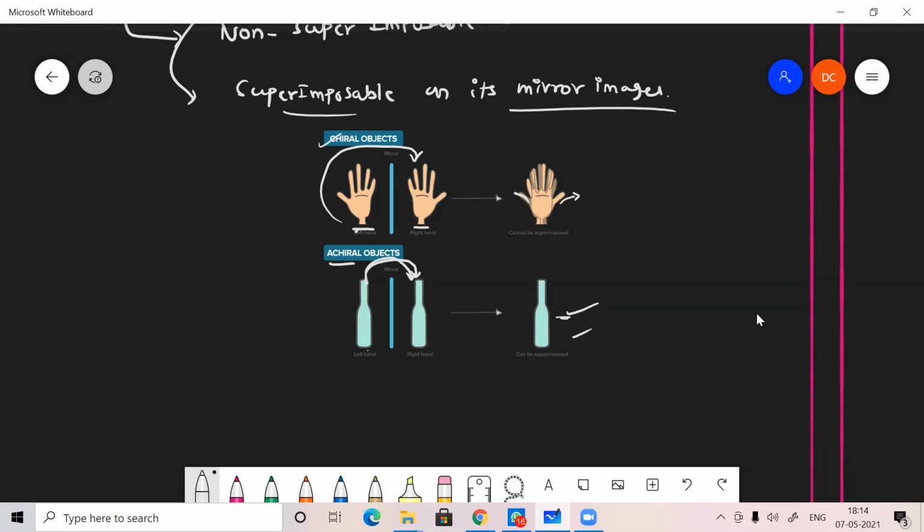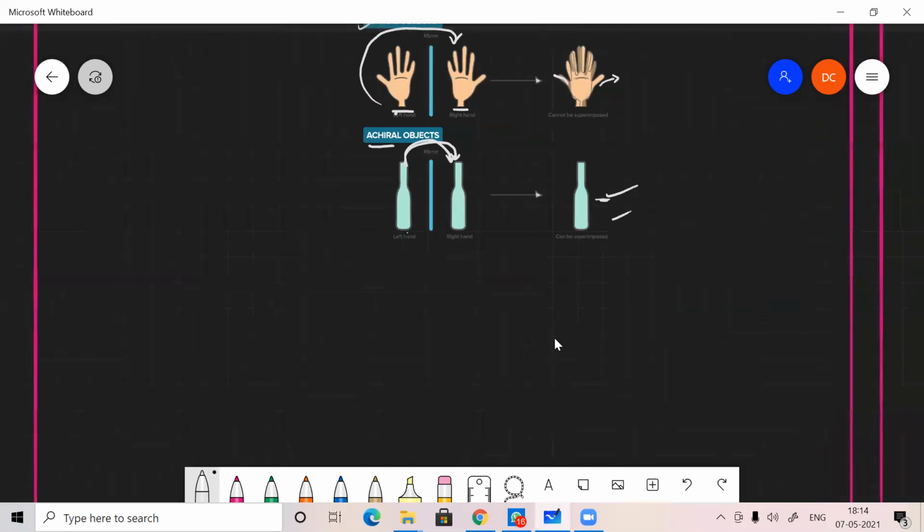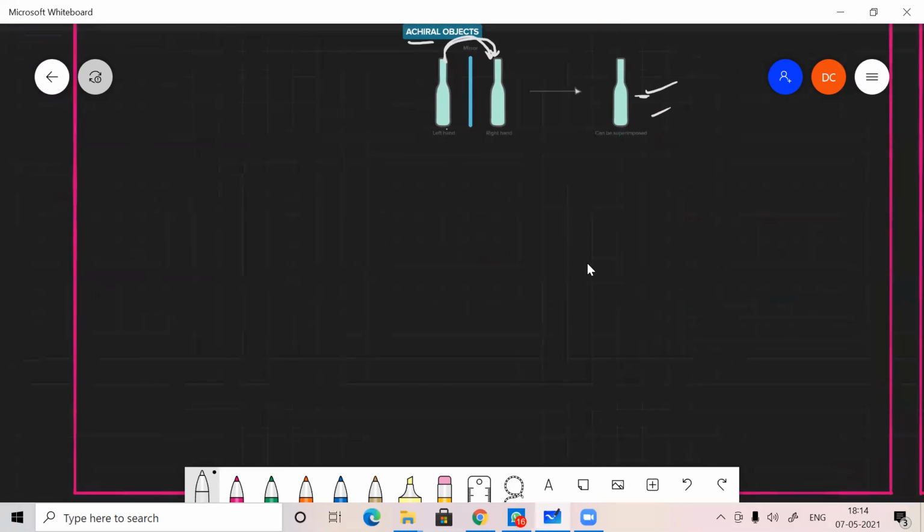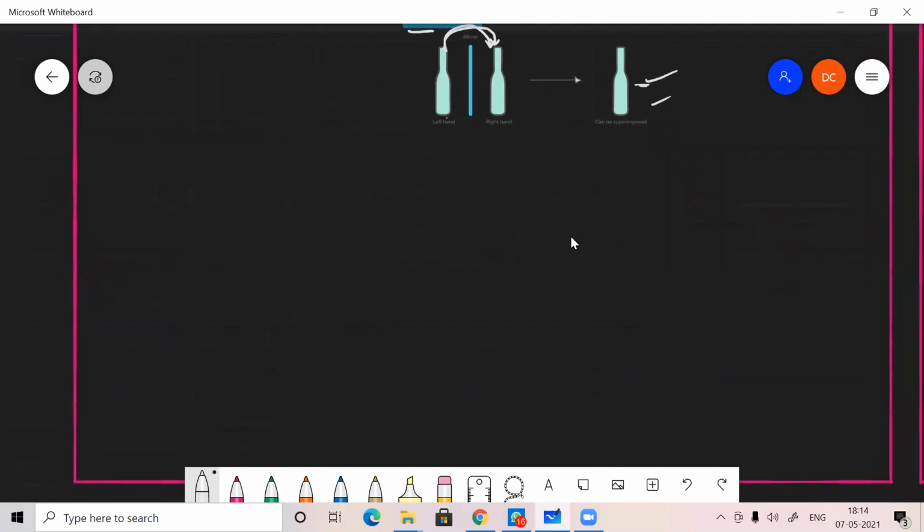Okay, but if it is an image, we can identify. But if you want to find out the chirality in an organic compound, what can you do? We have to check the chiral carbon. Organic compounds are generally made of carbon. So carbon is there with 4 different groups. One group is here, another group is here, another group is here, another group is here.